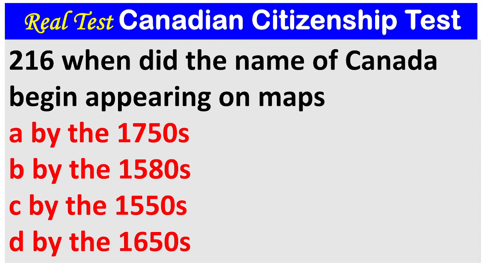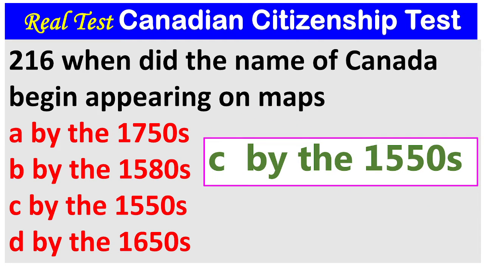Question 216. When did the name of Canada begin appearing on maps? A. By the 1750s. B. By the 1580s. C. By the 1550s. D. By the 1650s. 1, 2, 3. The answer is C. By the 1550s.